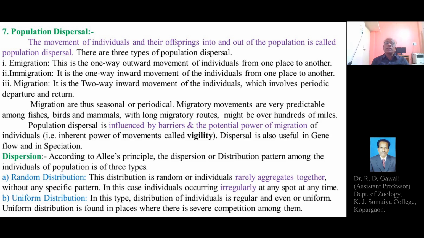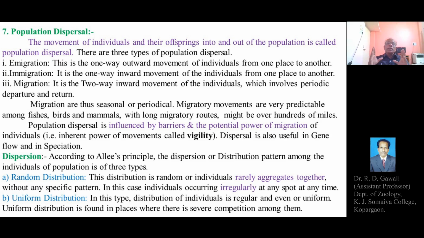Migratory movements are very predictable, or can be easily observed or easily measured among the fishes, birds, and the mammals with long migratory routes, might be over hundreds of miles.